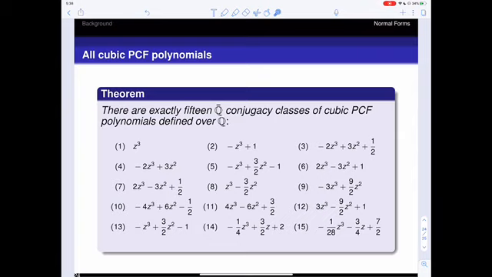So, putting all of this together, we obtain these 15 PCF polynomials with coefficients in Q. And this describes all of the conjugacy classes of cubic PCF polynomials with coefficients in Q.